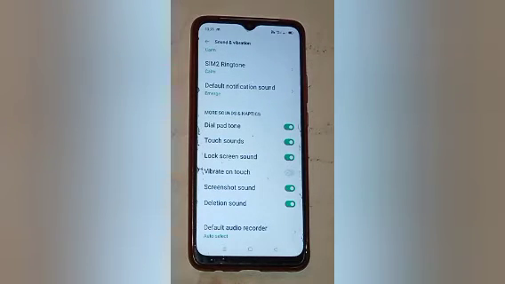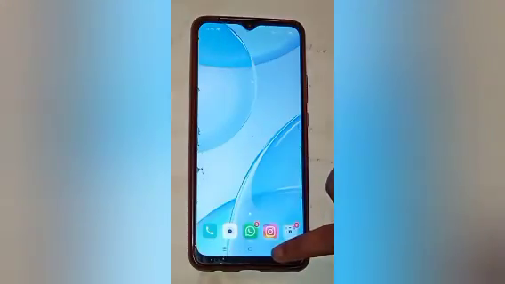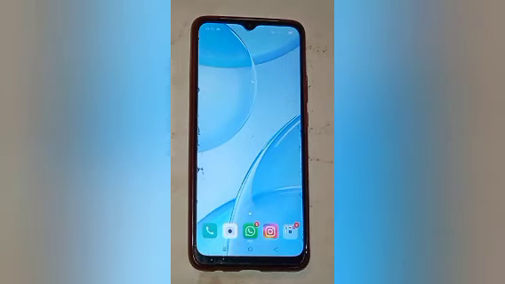Here you will see it is already off in our mobile phone. So if you want to turn on vibrate on touch, firstly turn this on, which means that it produces vibration when we touch our screen. Here you will see when we touch our screen I feel vibration. So I hope this video helps you to turn on vibrate on touch in your mobile phone.